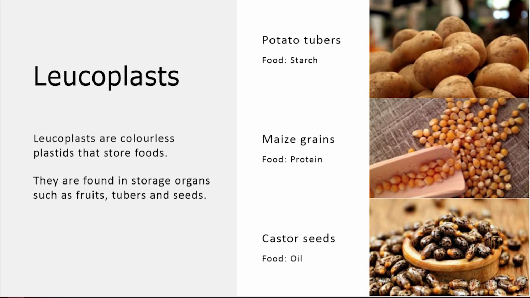Leucoplasts are colorless plastids that store foods. They are found in storage organs such as fruits, tubers and seeds. For example, starch is stored as food in case of potato tubers. Protein is stored in case of maize grain. Oil is stored in case of castor seeds.